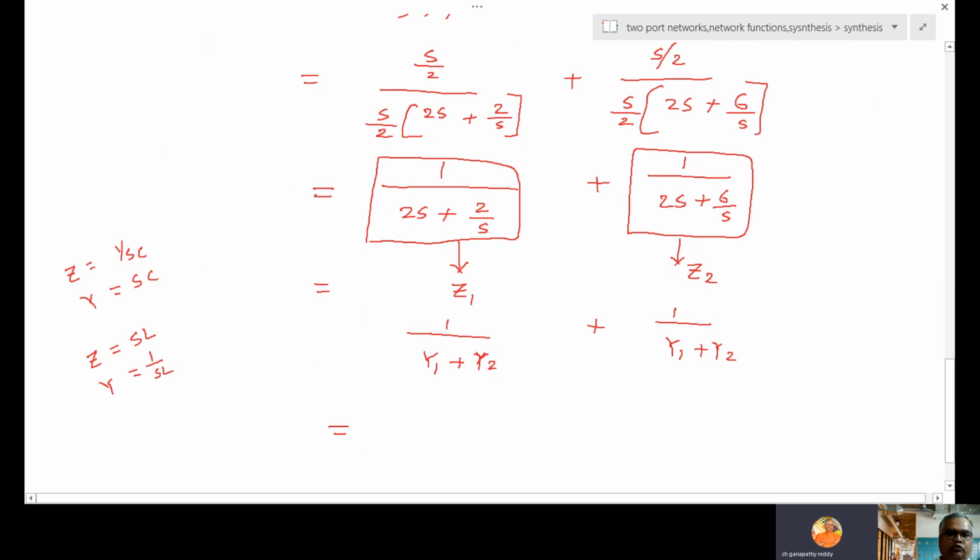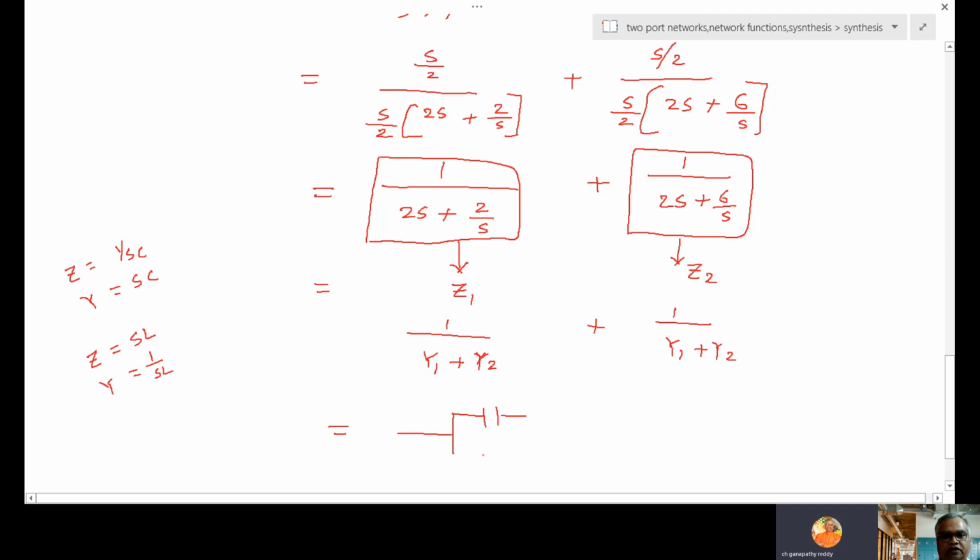Okay. So Y looking like 2s means it is a capacitor. So this element will give a capacitor. This element, 1 by s, it is an inductor. So this is a capacitor, this is an inductor. How are they connected? Parallel. So they are connected in parallel.